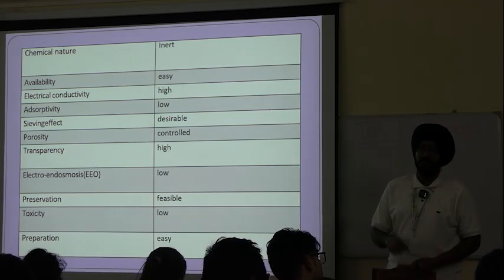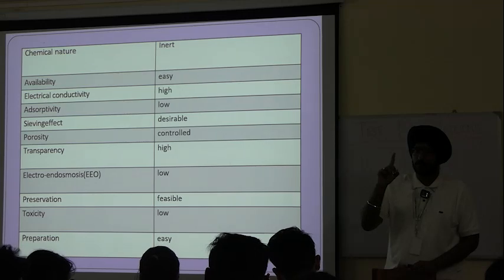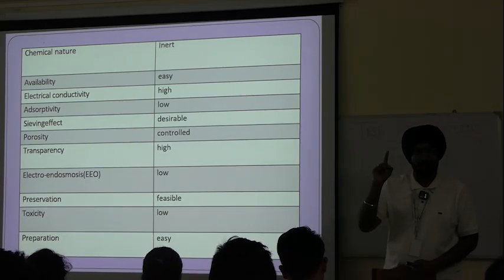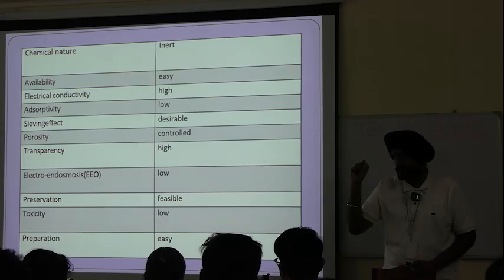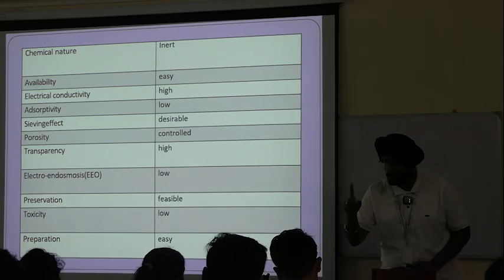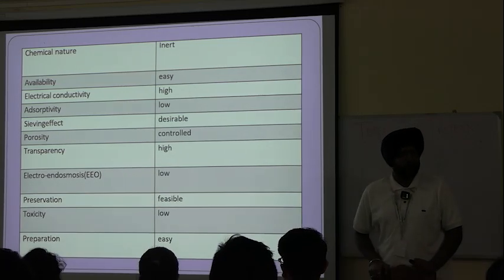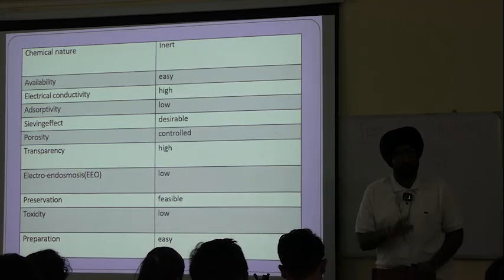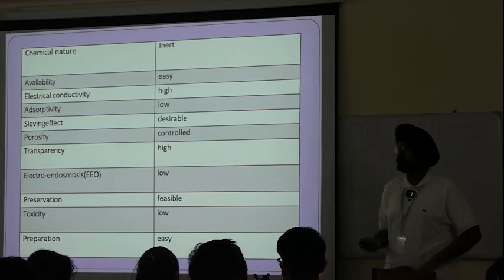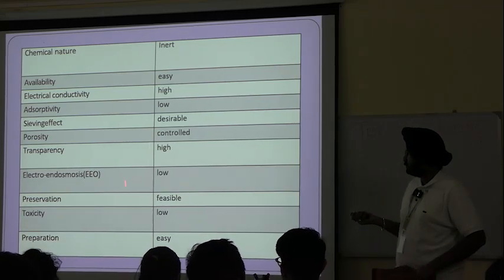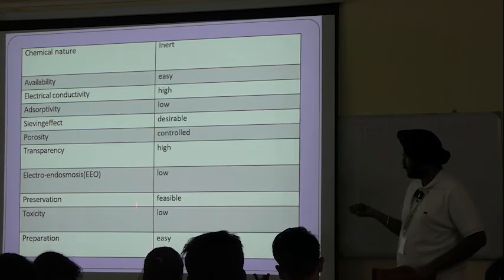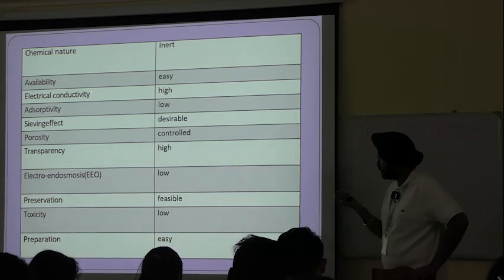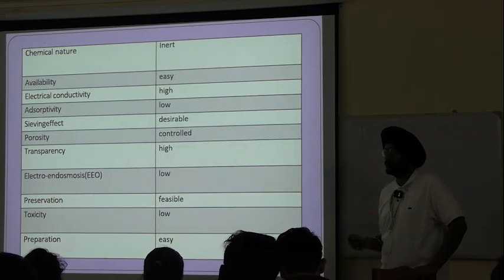Porosity means the amount and the size of pores of the supporting media can be controlled. How many pores we want, the density of the pores, and what should be the size of those pores, that should be controlled. The lower ones are not much significant. These 2-3 ones are important, okay?